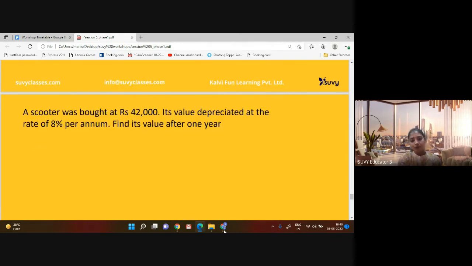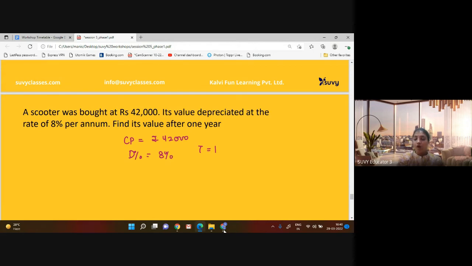A scooter was bought. It means cost price or principal amount is rupees 42,000. Depreciation is 8%. Remember the formula? Time is 1 year. Formula remember? Yes.